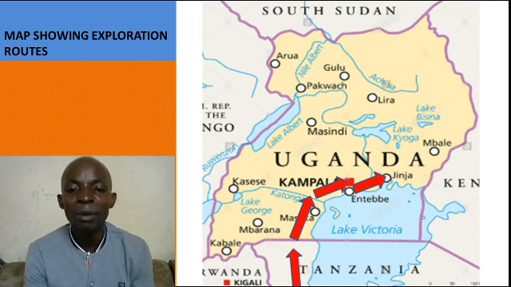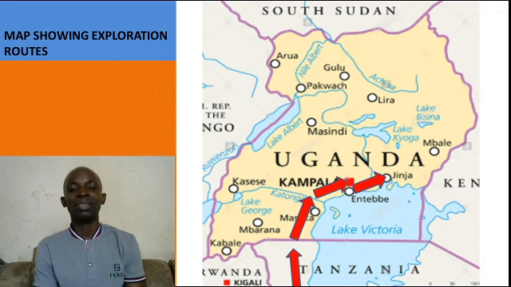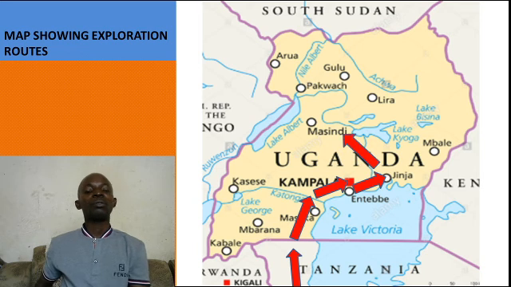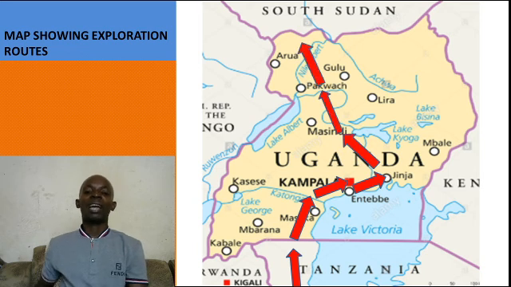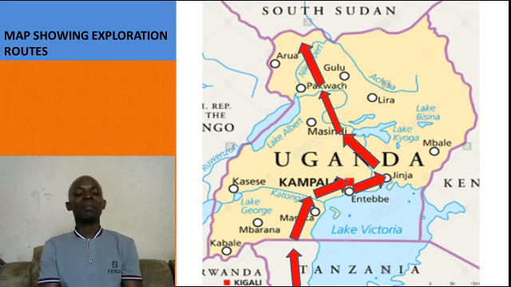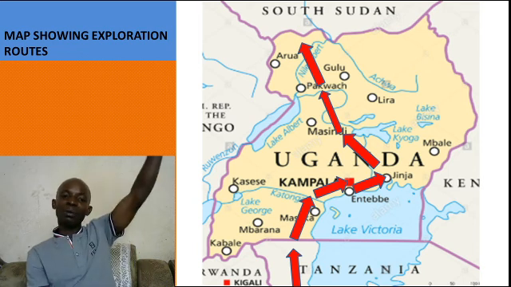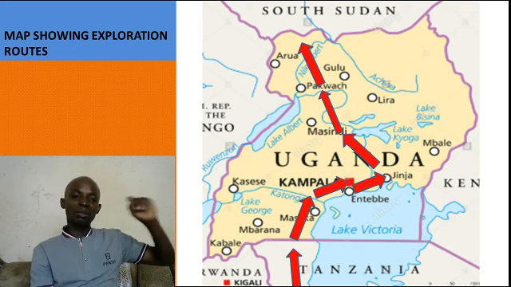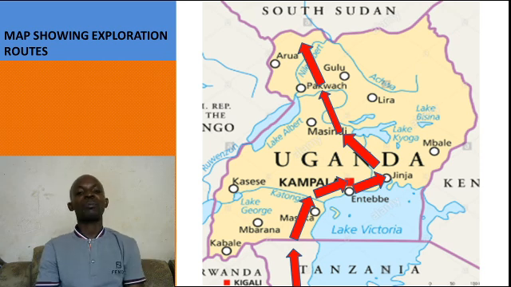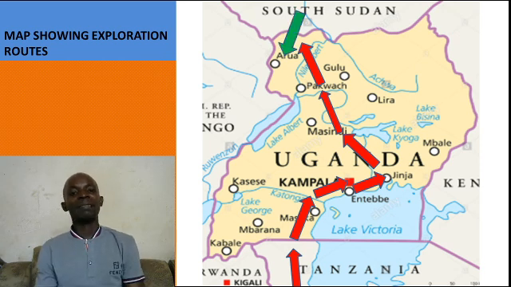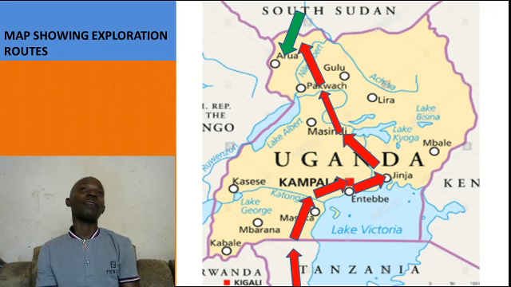Who gave it the new name of Lake Victoria? John Speke. Why did he name it Lake Victoria? In remembrance of Queen Victoria. Then he moved and went back. While he was going back, he met another explorer who was also looking for the source of the Nile from its mouth. The one who looked for the source of the Nile from its mouth is called Sir Samuel Baker. So Sir Samuel Baker was coming from up, and they met, and John Speke told him, I have already found the source. So he said, now there is no need to go there.